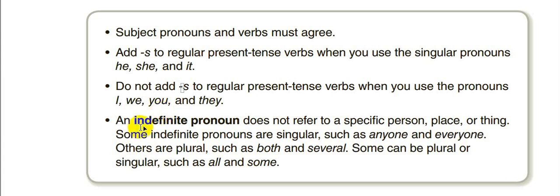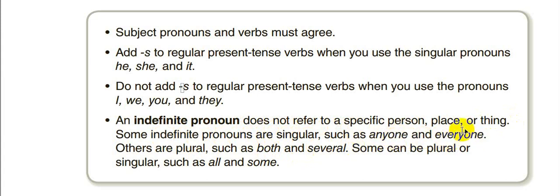Now we have indefinite pronouns. Indefinite pronouns, like everyone and anyone, do not refer to a specific person, place, or thing. Some indefinite pronouns are singular, such as anyone and everyone. This is a usually common mistake.